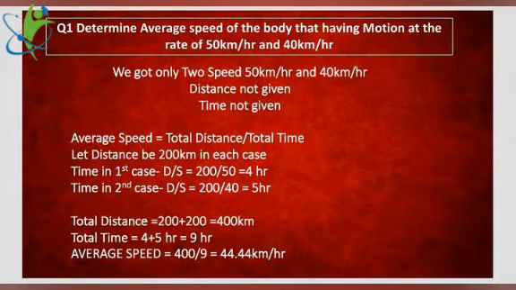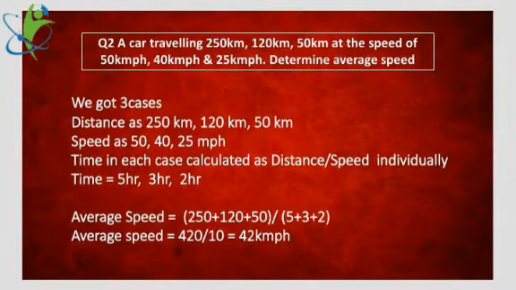So, I hope the concept of average speed is clear to you based on total distance and total time. Now, taking you to the next question, moving on to question number 3, let me read the case for you. Sorry, it's question number 2. A car traveling 250 kilometers, first case, 120 kilometers, second, 50 kilometers, third case. Three distance values at the speeds of 50 kmph, 40 kmph and 25 kmph. Determine the average speed.